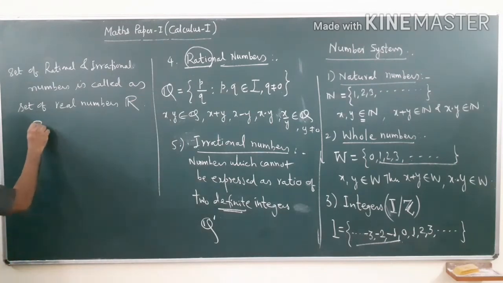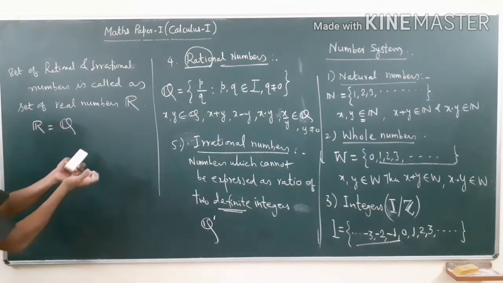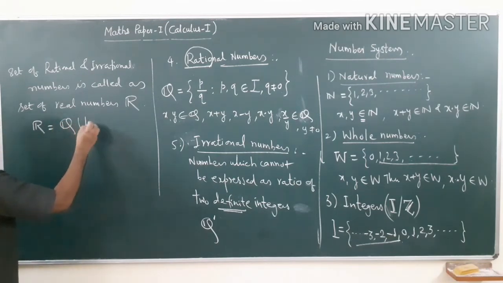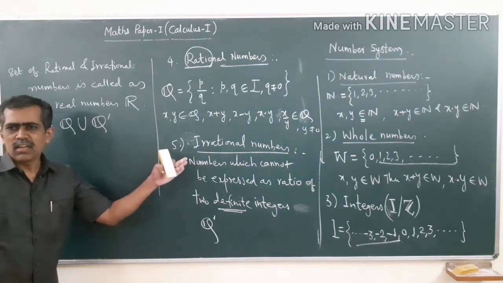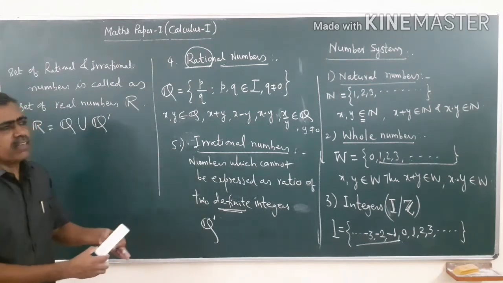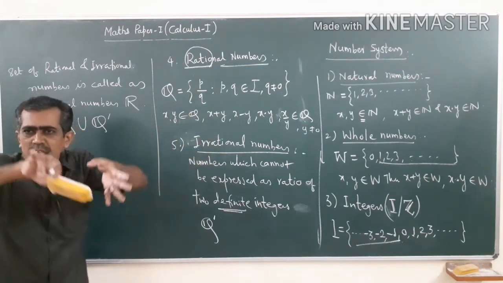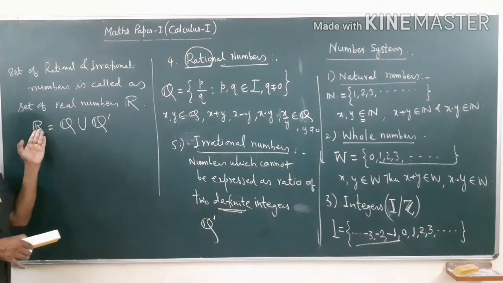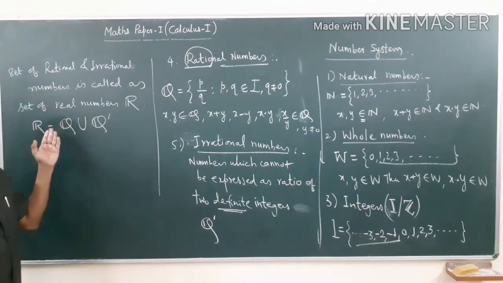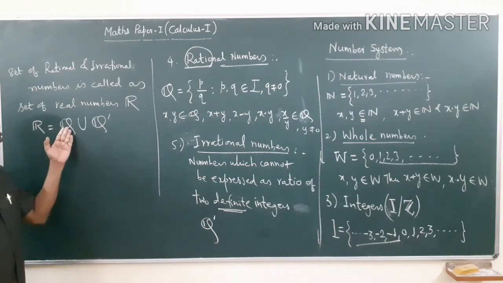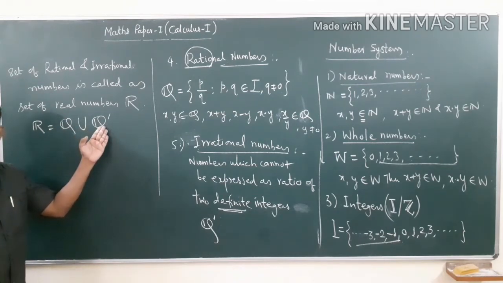So what is that? R is the set of all rationals, union those which are not rational. That is, rationals and irrational numbers together form the set of real numbers. So thus R is Q union Q dash.